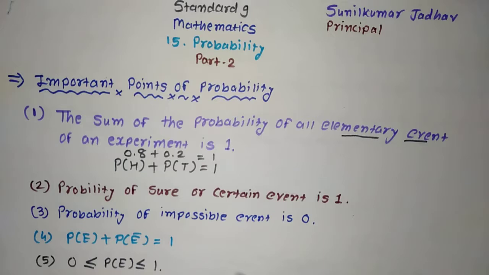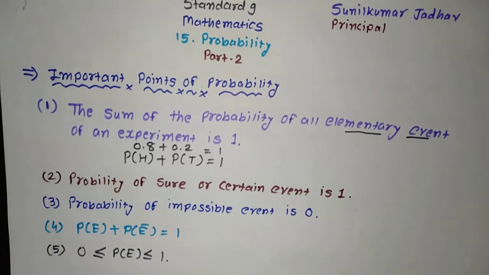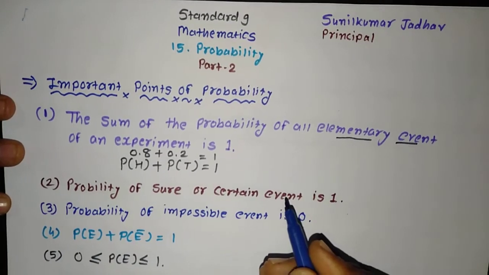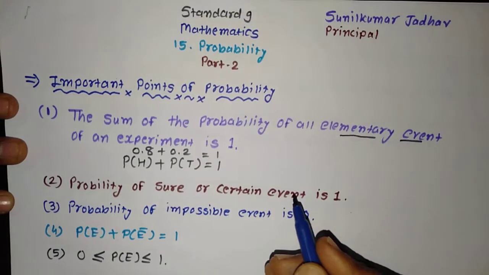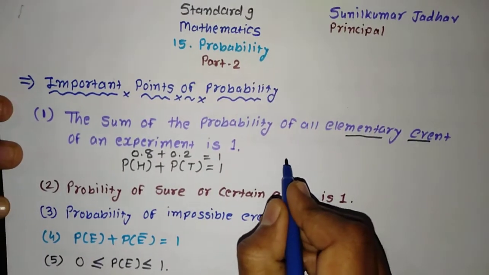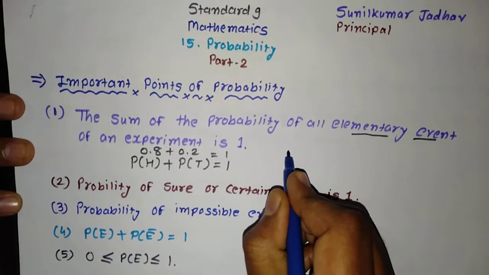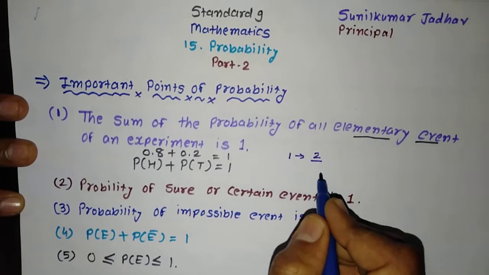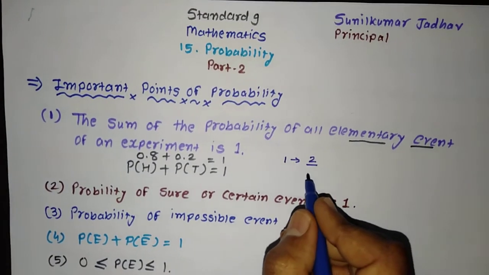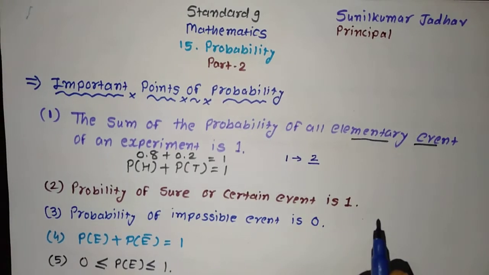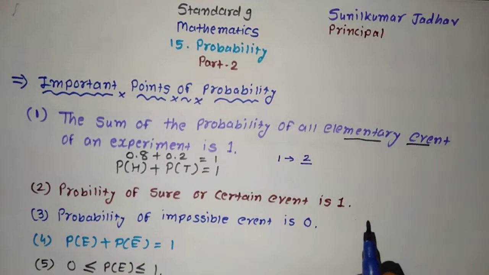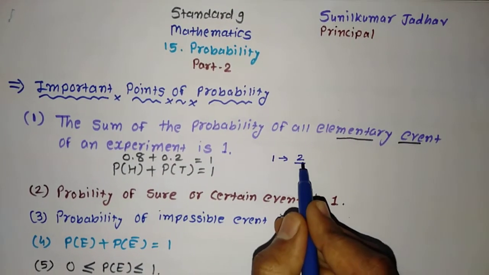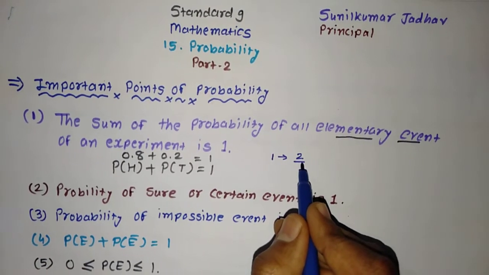Let us take a second example. In the first example, we tossed the coin for 10 times. Now if we roll the dice for about 10 times, say for example, suppose you get number 1 two times out of rolling the dice for 10 times. You know, on the dice there are 6 numbers, 1, 2, 3, 4, 5, 6. If we roll it 10 times and out of which we got 1 for 2 times, so as per our formula, that is 2 by 10.